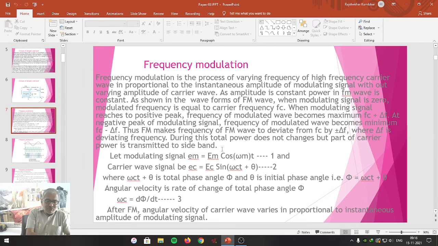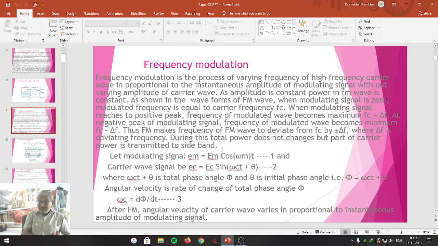When the modulating signal amplitude is 0, then the frequency of the modulated wave is equal to the carrier frequency. When the modulating signal reaches the peak positive, then the modulated frequency becomes Fc plus delta F. When the modulating signal amplitude reaches the peak negative amplitude, then the modulated frequency becomes Fc minus delta F, where delta F is the frequency deviation or change in frequency.